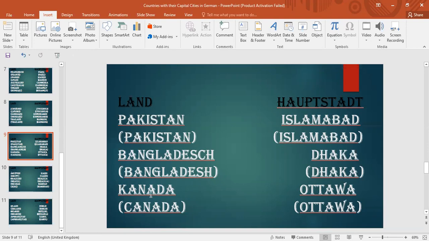Okay, the next country we have is Kanada, or Canada in English. The capital city is Ottawa in German, and in English it is again Ottawa.